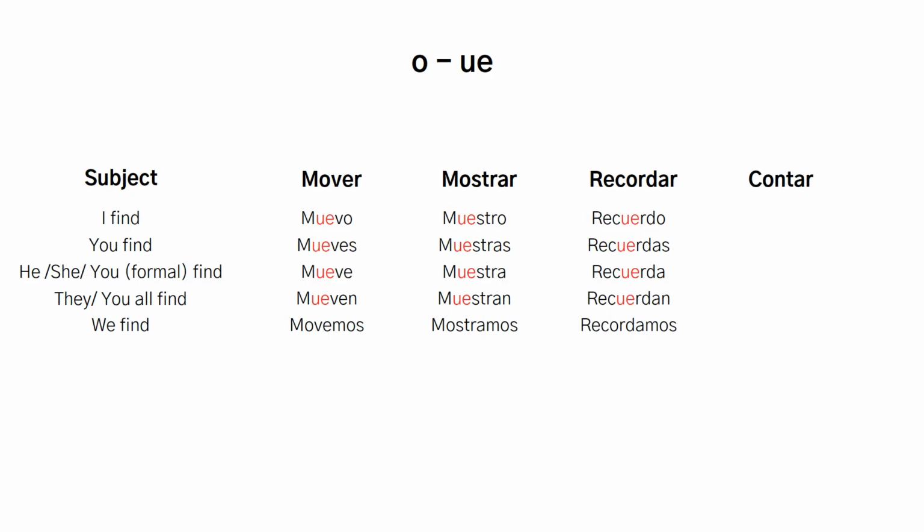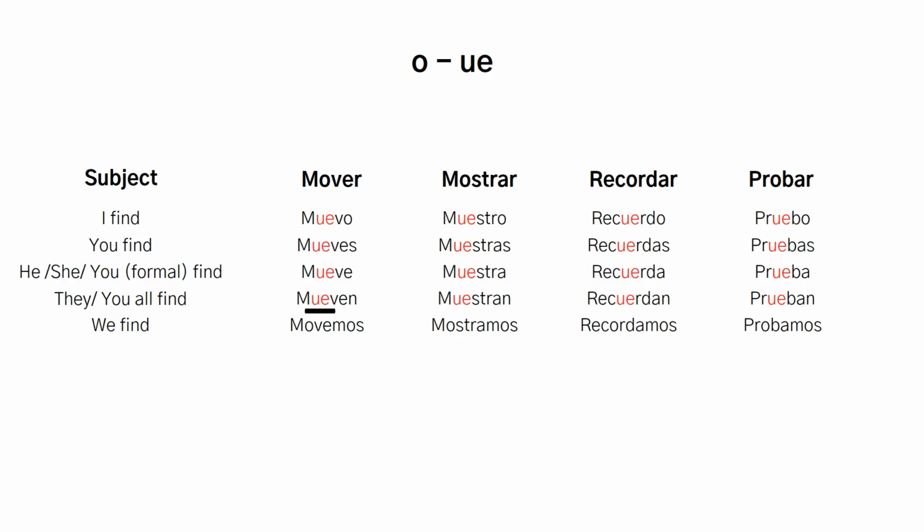Contar means to count or to tell a story. Cuento, cuentas, cuenta, contamos, cuentan. Sonar means to sound or to ring. Suena, not sona. Probar means to try or to taste. Pruebo, pruebas, prueba, probamos, prueban. You're seeing it now. The pattern repeats across dozens of common verbs.